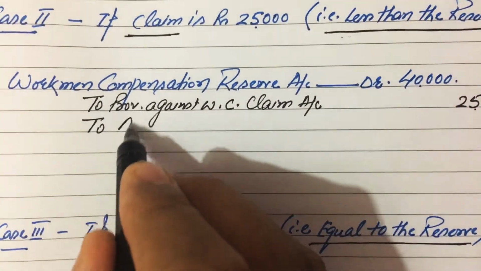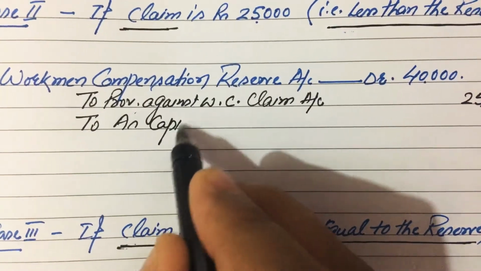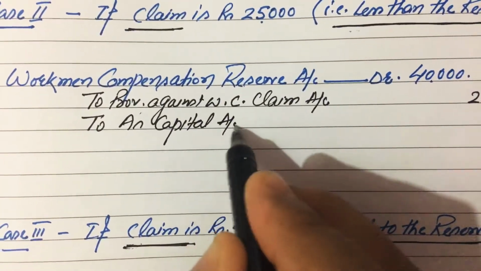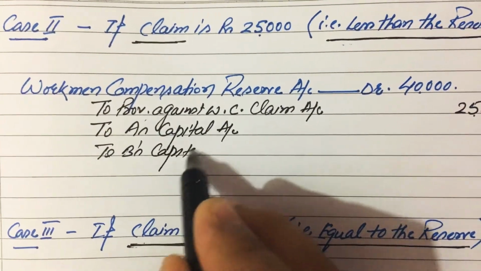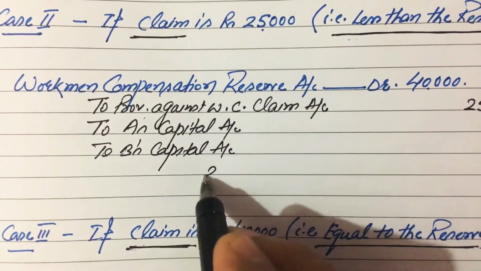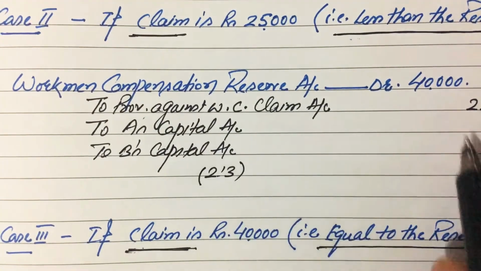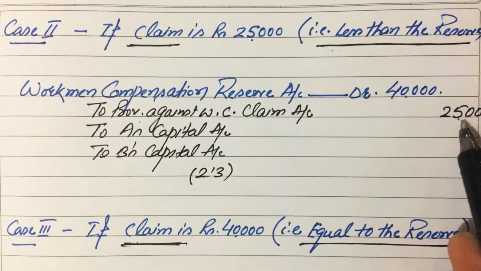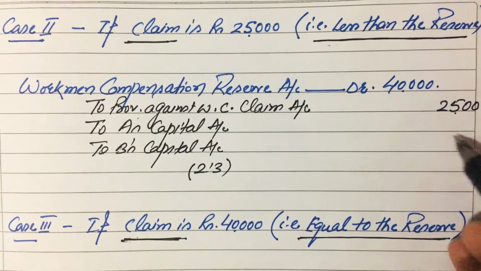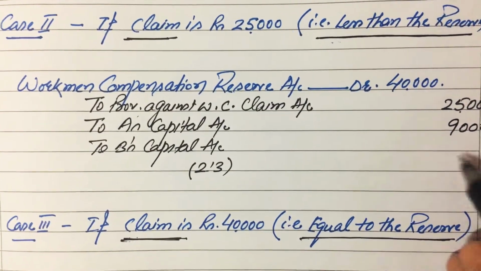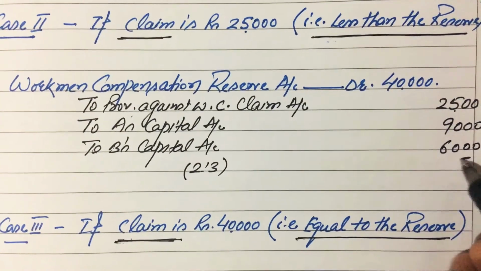That's why to A's capital account and to B's capital account in their old ratio, that is 2:3. Now 40,000 minus 25,000 is 15,000, divided 2:3. It will be 9,000 and 6,000 rupees.